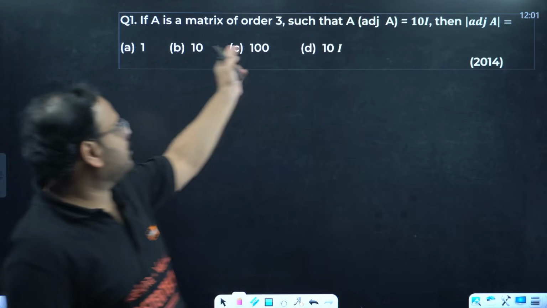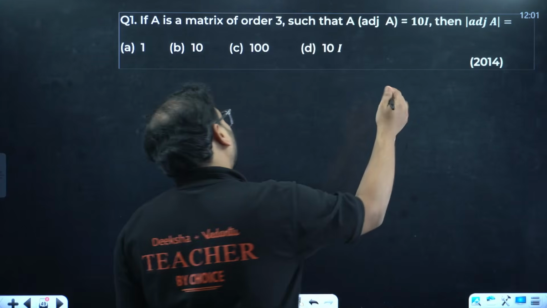If A is a matrix of order 3 such that A adjoint A is 10I, I told you properties questions will come.